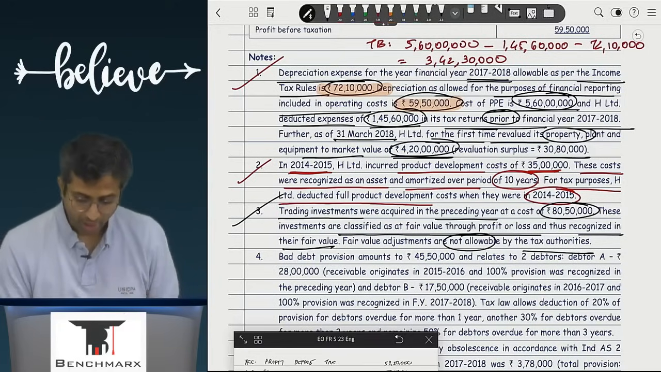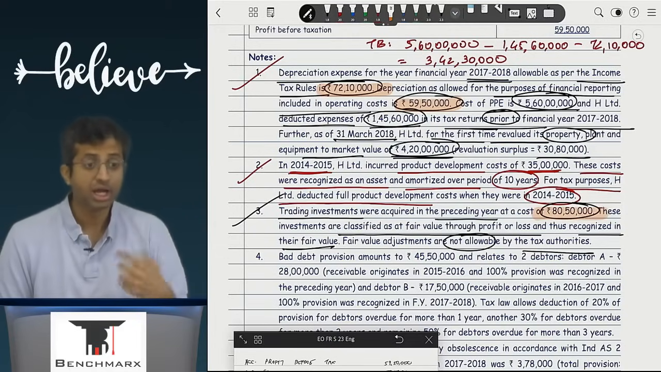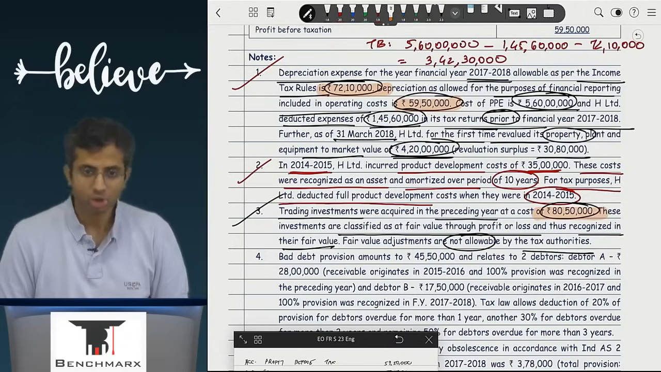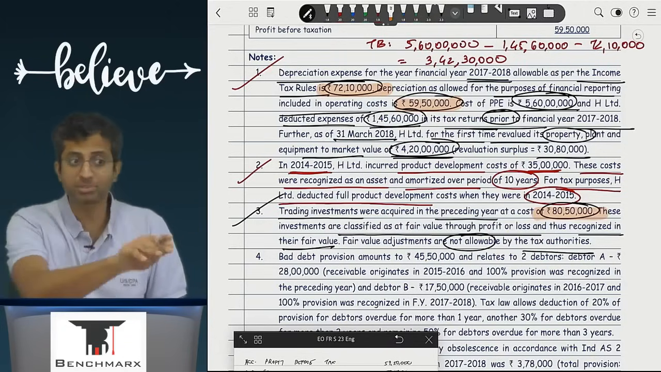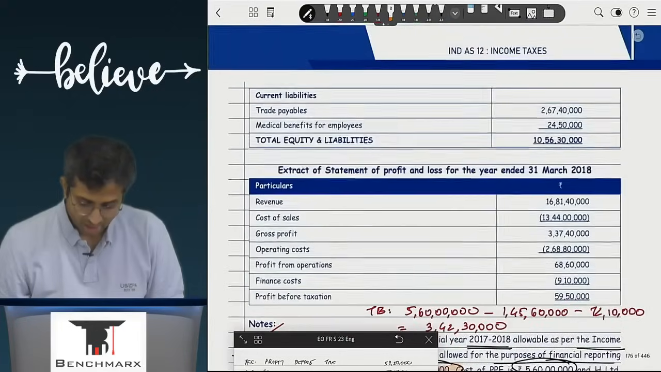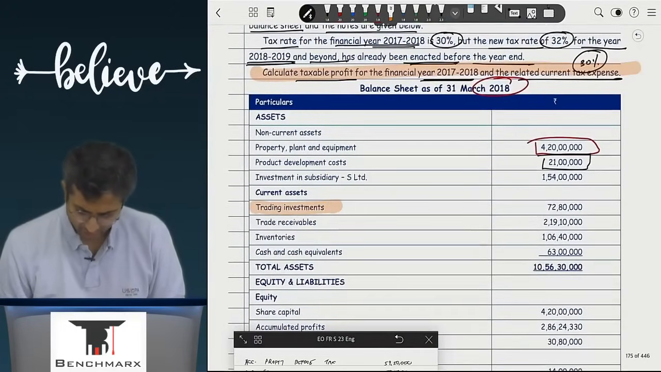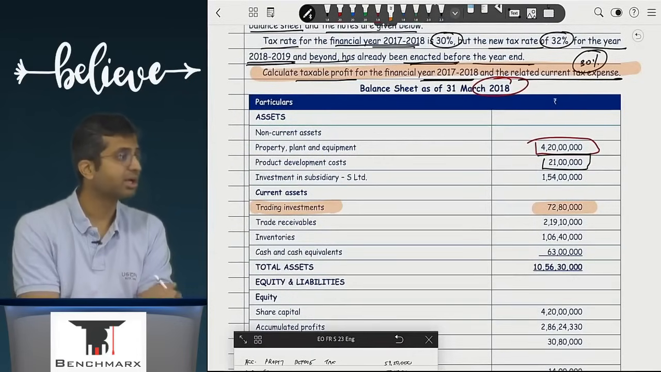Acha, they were acquired at a cost of how much? 80,50,000. Does income tax allow you fair value adjustments? No. So ideally your tax base should be how much? 80,50,000. But if you look in the balance sheet, you will not see 80,50,000. Acha, let us see the balance sheet. How much do I see? Trading investments 72,80,000. Does income tax allow you that?